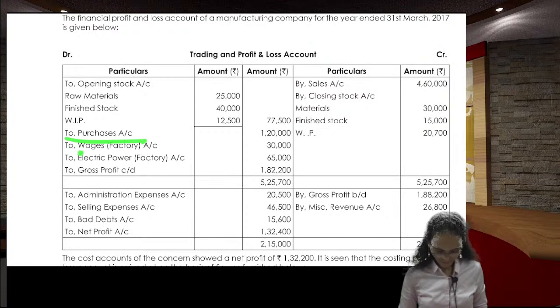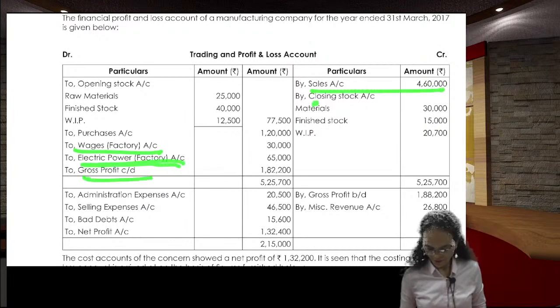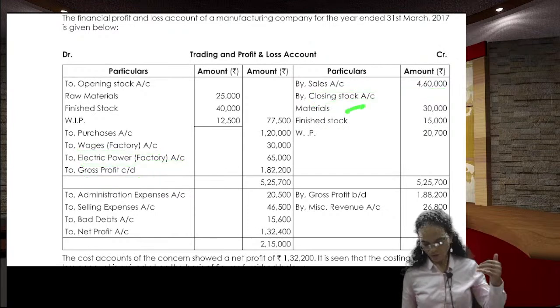The trading P&L is given. Opening stock is given: raw material, finished stock, three pieces of information. Purchases, factory wages, factory overhead, that is factory electricity, gross profit, sales information are given. Closing stock is given, closing raw material and finished stock, everything is given.